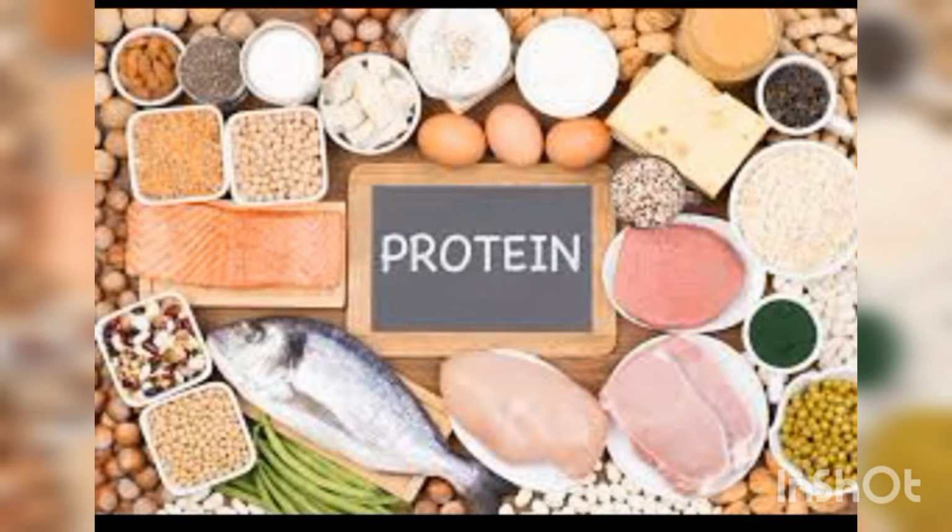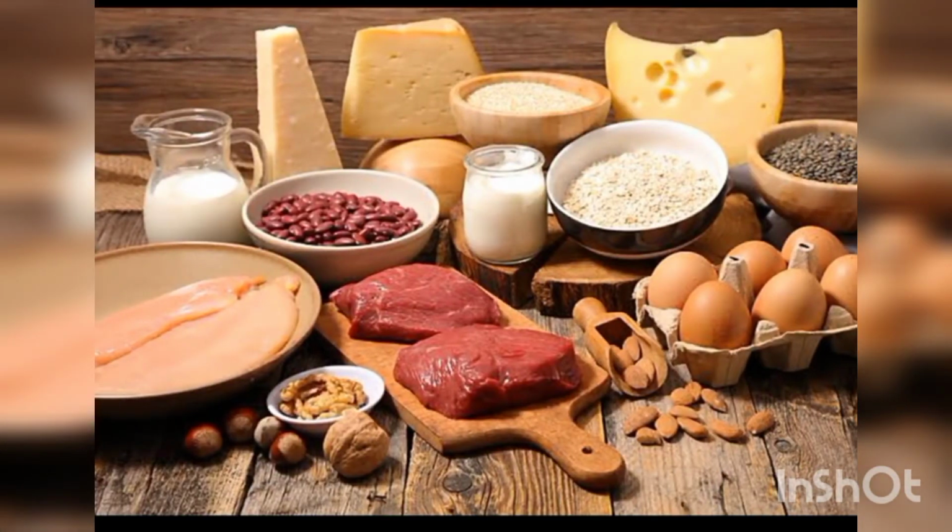Next one, protein. You know that to grow we need protein. The main use of protein is that it helps in the growth and repair of our tissues. Our parents also insist we eat protein food to grow. It also helps in building muscles. Let's see which foods are rich in protein. Groundnuts, beans, pulses, fish, egg, milk, cheese and curd are some food items that are rich in protein.